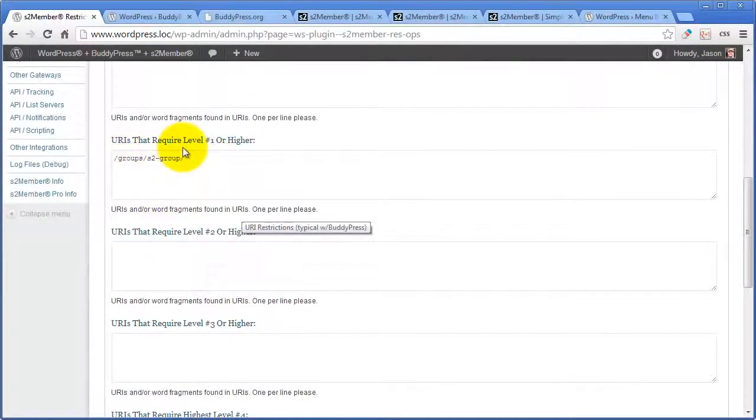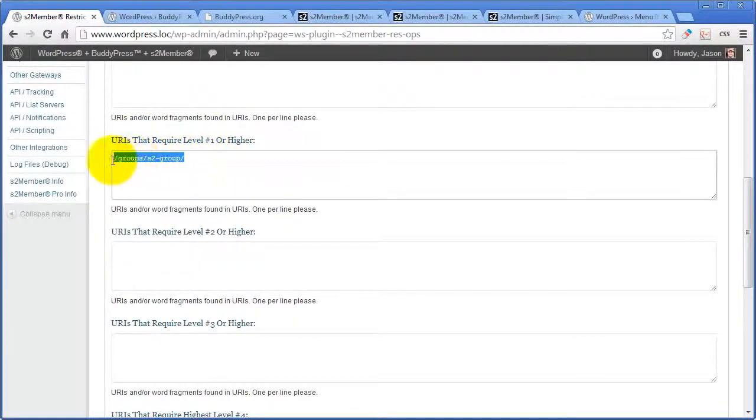Here I'm saying, okay, I want to require level 1 membership or higher, and on my site level 1 is associated with paying customers, in order to access the S2 test group that I created. This is just a quick group I created to run a test. So in order to access that URI on my installation, you have to be a paying customer.